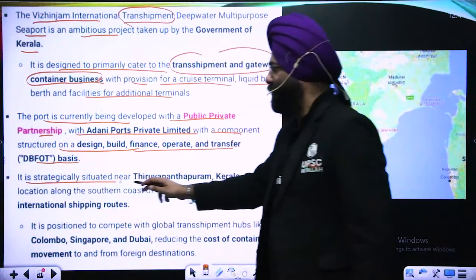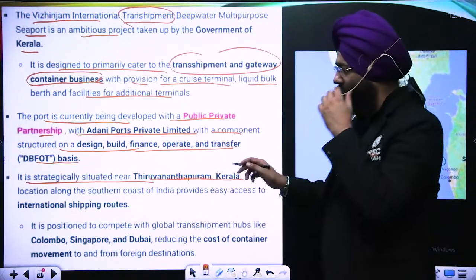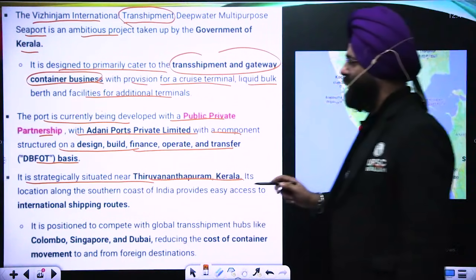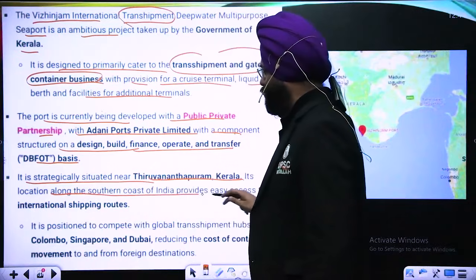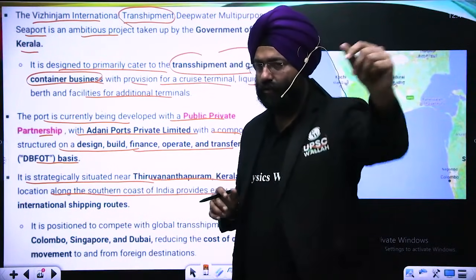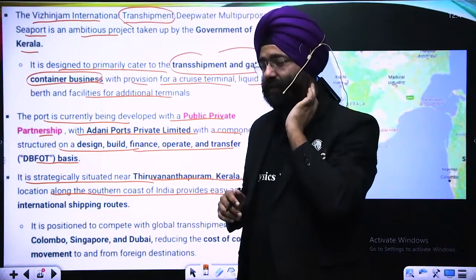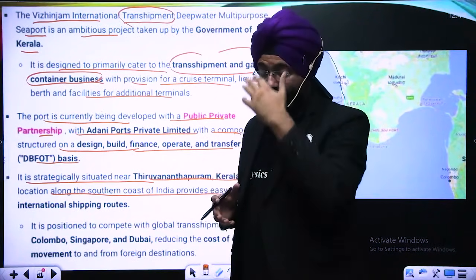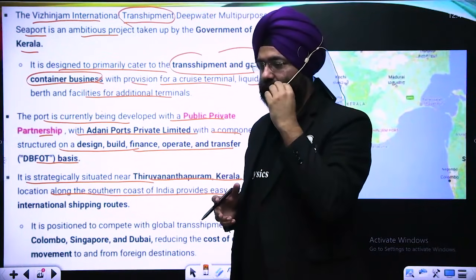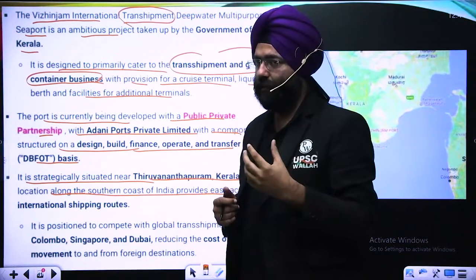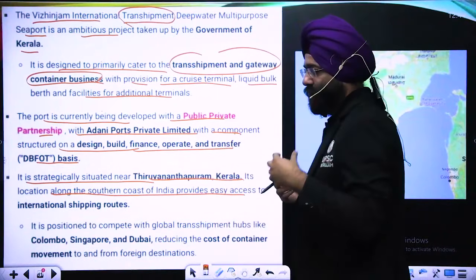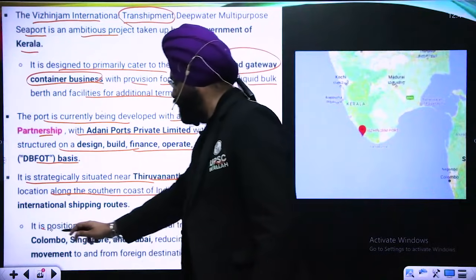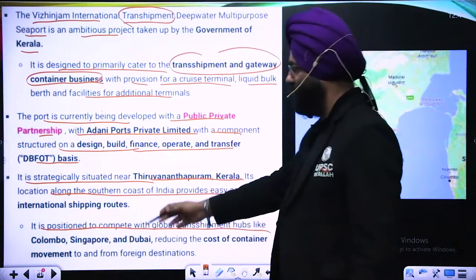It is strategically situated in Trivandrum, Kerala. So if you see the location, it is present over here. The location along the southern coast of India provides easy access to the international pathway. So this can be an alternative seaport, and if developed properly, can be helpful in countering even Singapore in the long term, because over there also there is large business from transshipment. Basically, Singapore is a hub for transshipment and the container business. If proper facilities are developed here, regional development can take place along with it. Then it is positioned to compete with the global transshipment hubs like Colombo, Singapore and Dubai.